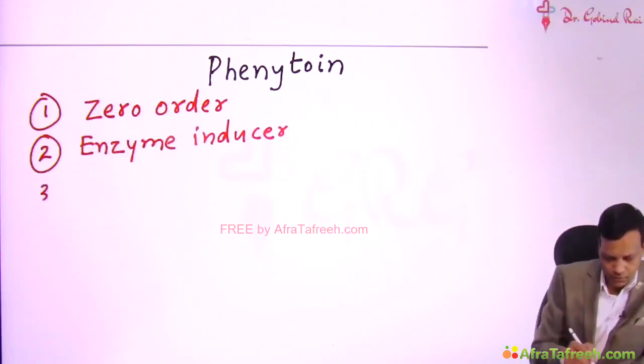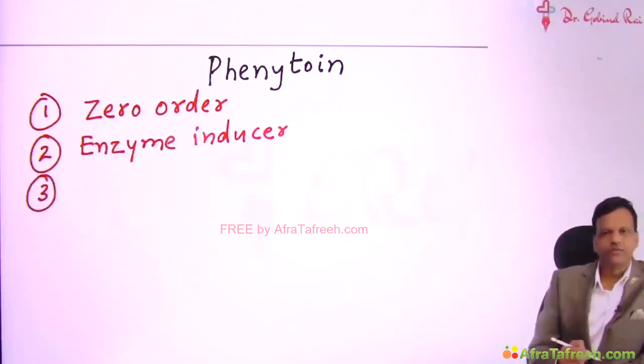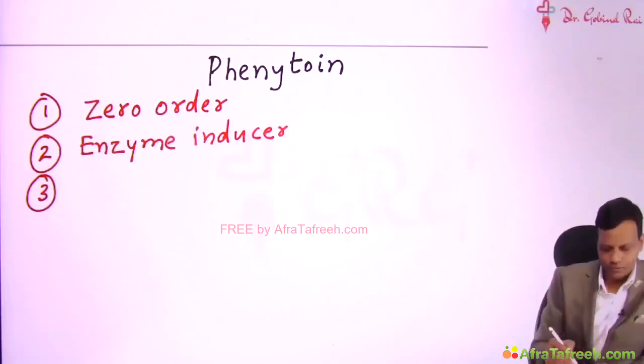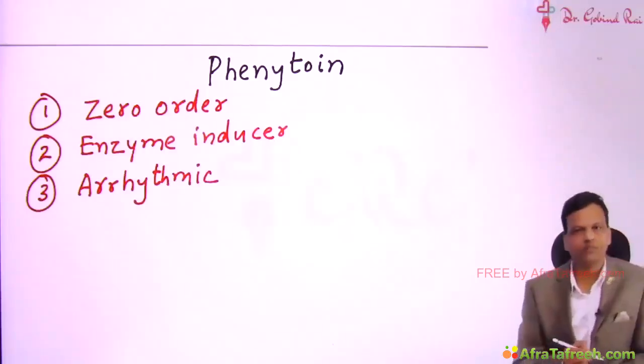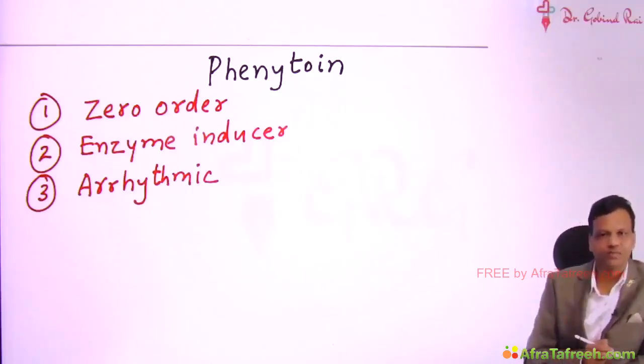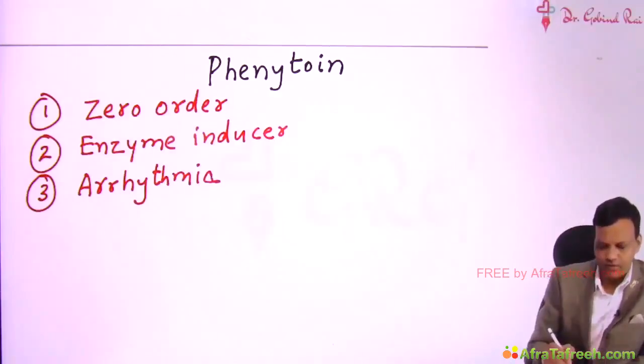Then phenytoin is used for antiarrhythmic action also. Remember, phenytoin belongs to class 1B antiarrhythmic drugs. It is used for the treatment of arrhythmias.